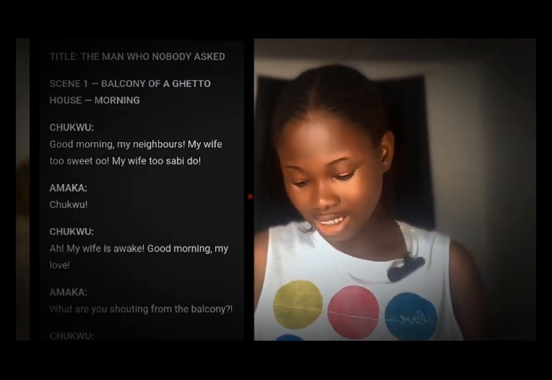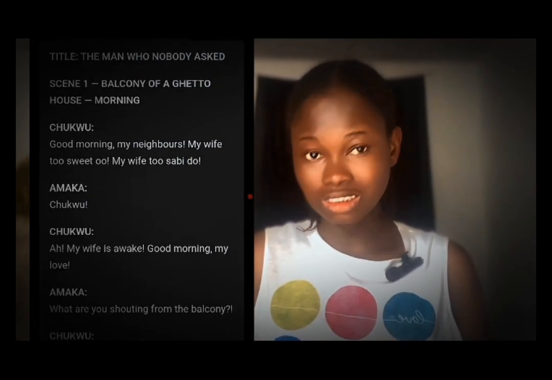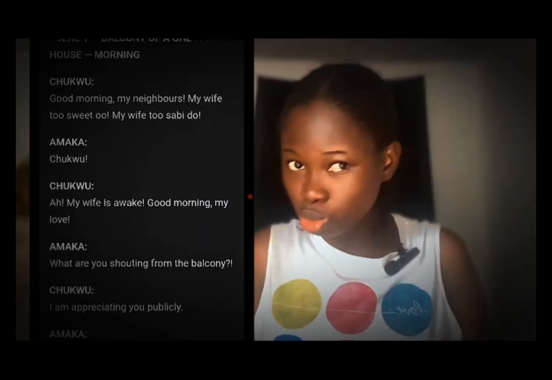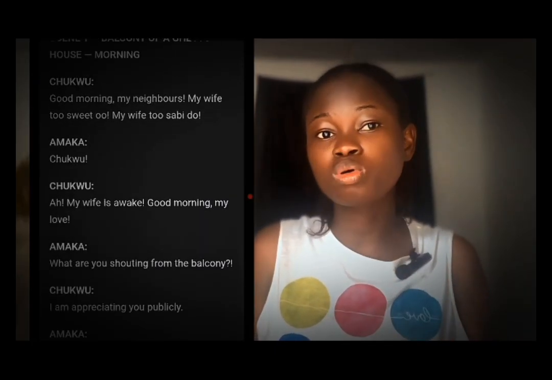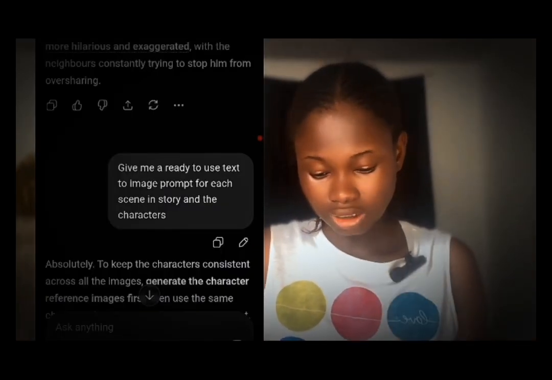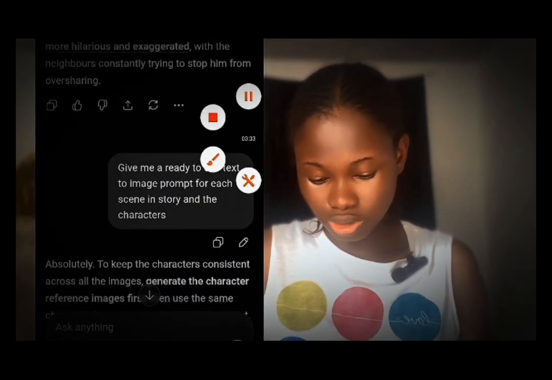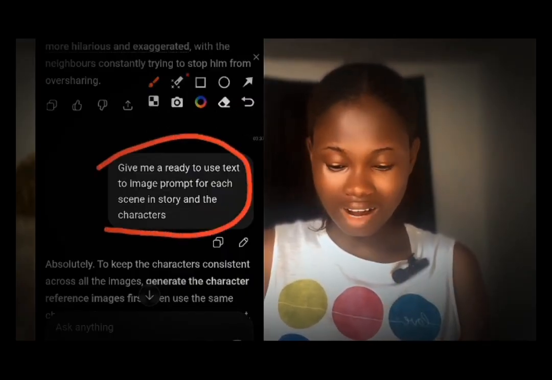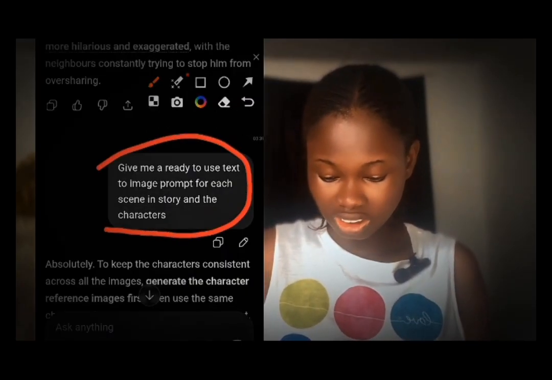What we're going to do now is to copy the story and put it in our notebook like we do. Then the next thing we're going to do is to get the text to image prompts that we use to get our characters and our scenes. Just like, give me a ready to use text to image prompts for each of the scenes in the story and that of the characters, and this is what it gave to us.